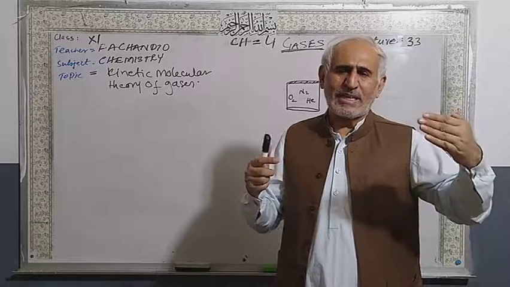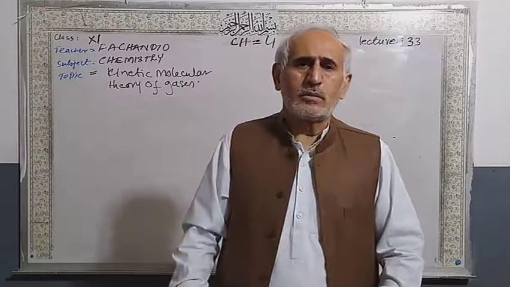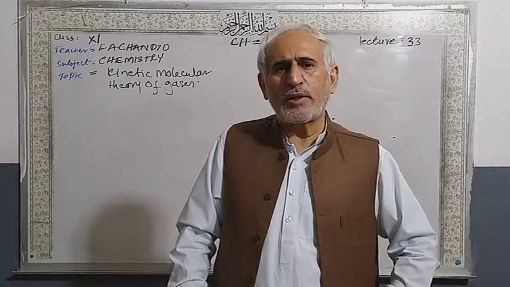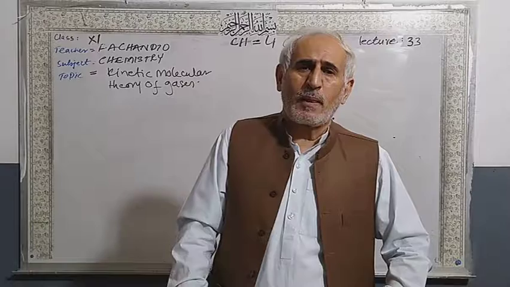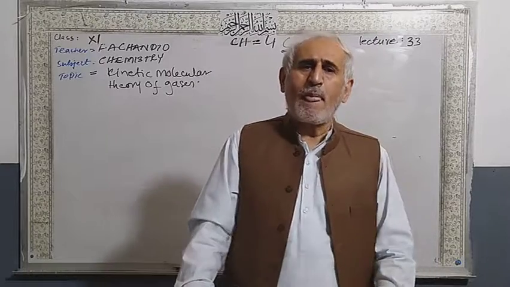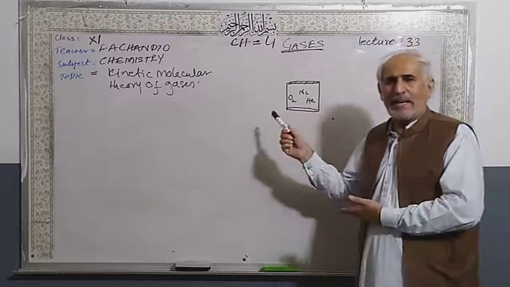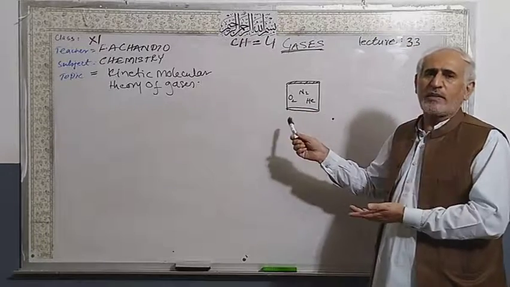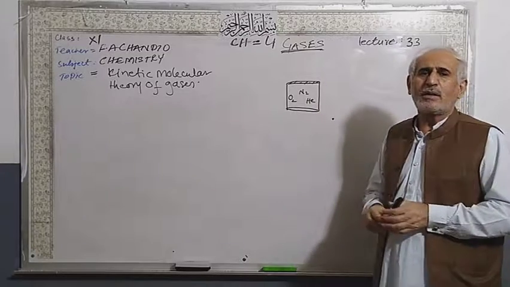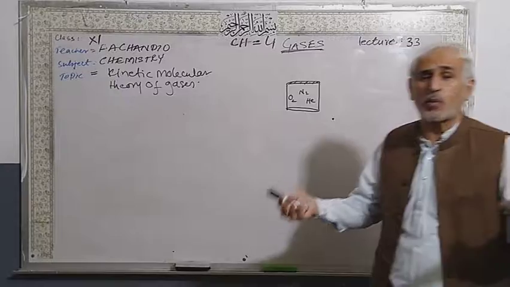Don't put gases like ammonia and HCl together. They can react to give solid ammonium chloride. You will get clouds of ammonium chloride in this case. So don't put reactive gases in the container. We will explain the behavior of gases that are non-reactive with each other in the container. So you will see the physical properties.